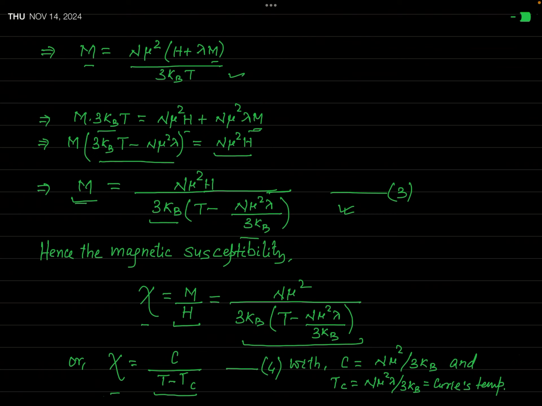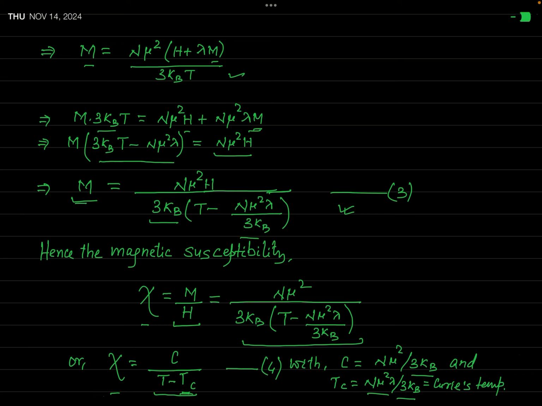Now mark, this C has been written instead of this n mu square over 3 kB. Okay? And this Tc, which will actually have the dimension of temperature, has been written instead of n mu square lambda over 3 kB. Actually this temperature Tc is called the Curie temperature for the given material.